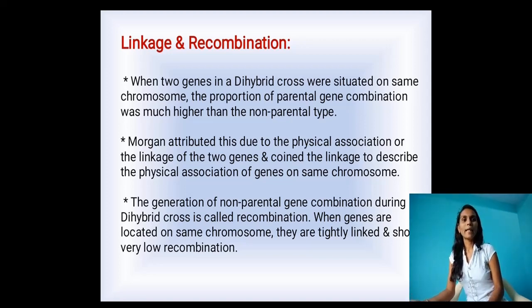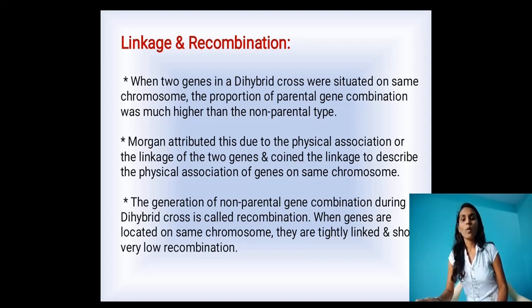Next, come to linkage and recombination. What do you mean by linkage and recombination? When two genes in a dihybrid cross are situated on the same chromosome, the proportion of parental gene combinations is much higher than the non-parental type. What does it mean? Here, two genes are involved in this process. Dihybrid cross means two genes are involved. That's why we call it a dihybrid cross.